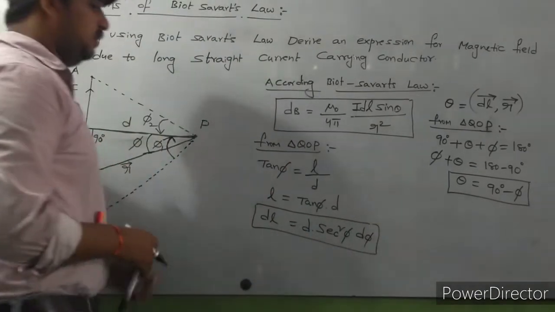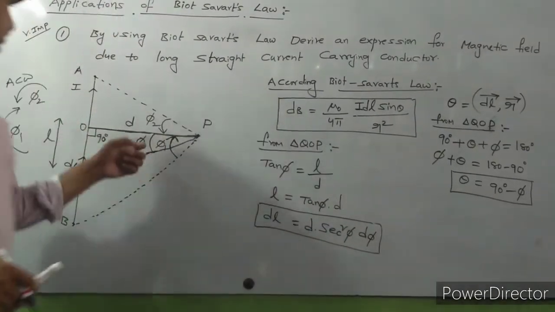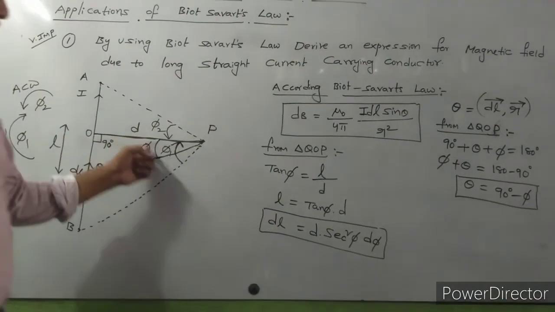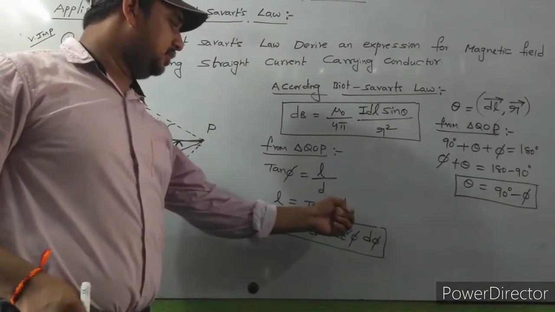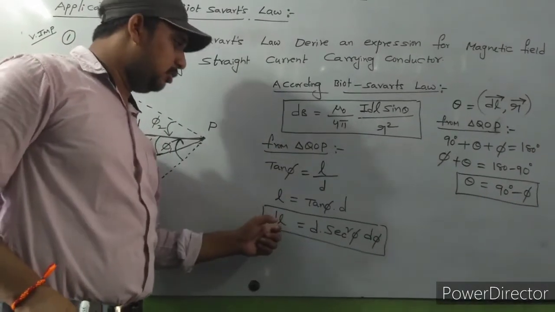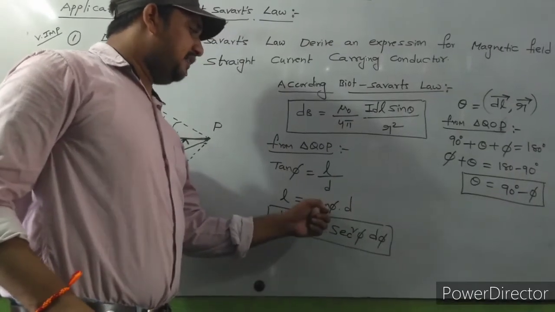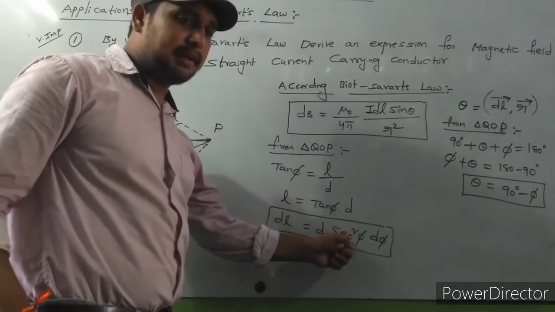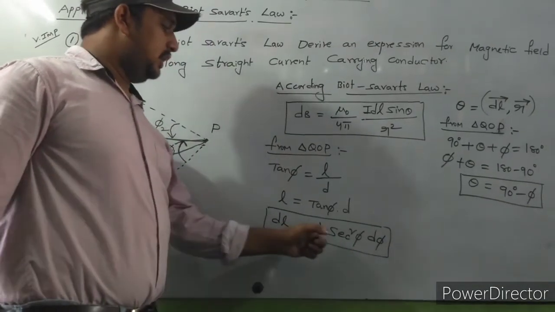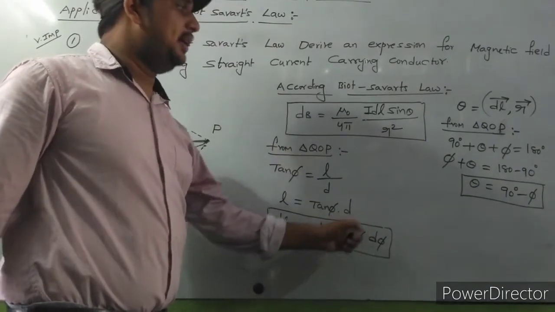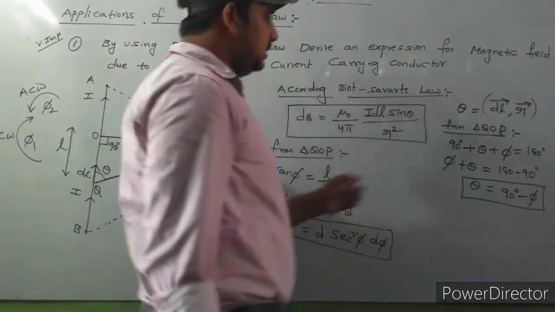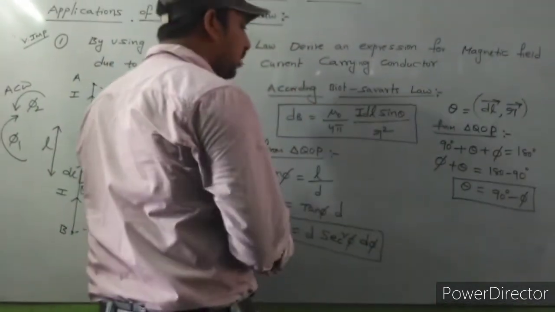So please observe carefully here. Tan phi is equal to L by D, opposite side by adjacent side. L is equal to tan phi into D. Differentiating on both sides, dL is equal to D, which is constant, times the differentiation of tan phi, which is secant square phi, and the differentiation of phi is d phi. So dL is equal to D into secant square phi into d phi. So we got the dL value and the theta value.